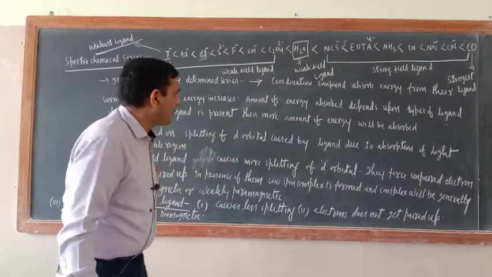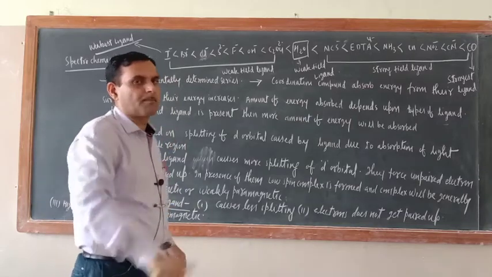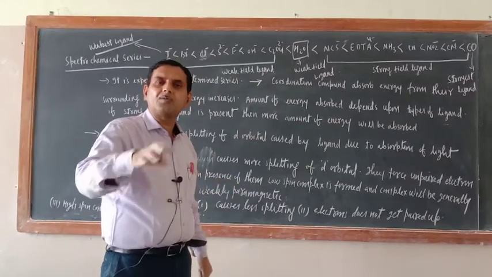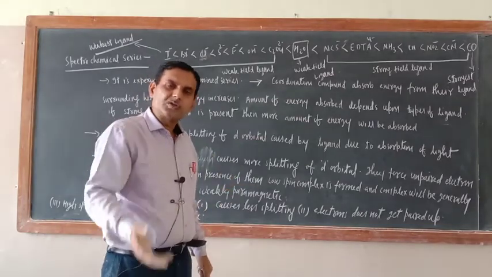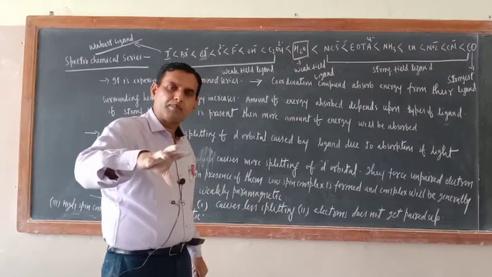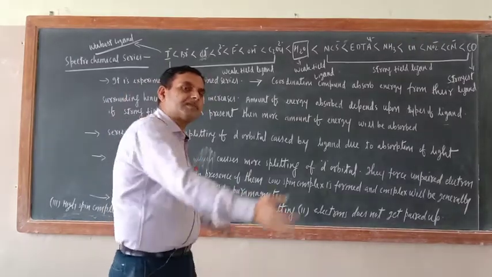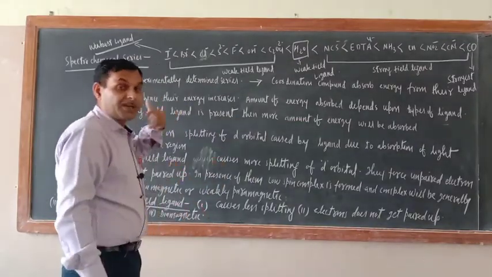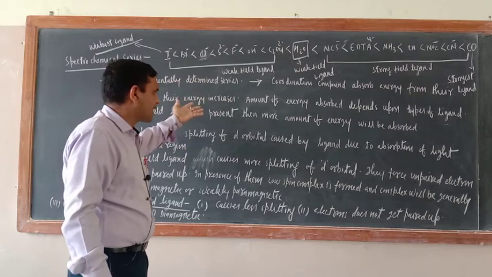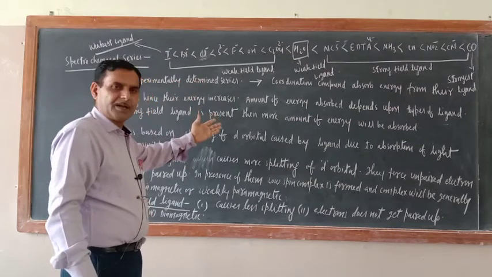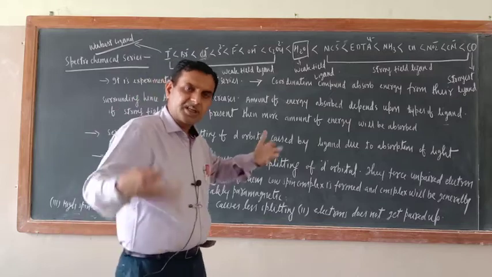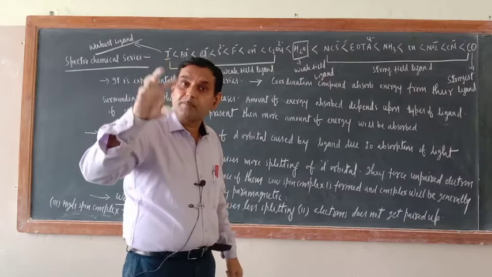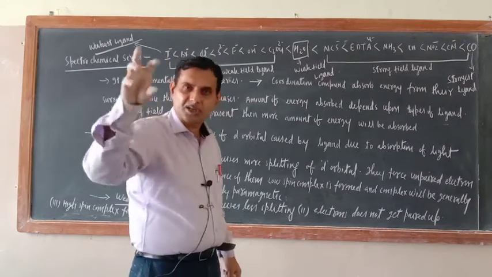Okay, that is there. Now just see, suppose one coordination compound is there. Coordination compound means central metal atom and ligands. So try to understand: the coordination compound absorbs energy from the surrounding. In this way their energy will increase. Of course their energy will increase. So the amount of energy, how much energy that coordination compound will absorb, depends upon the type of ligand present in that coordination compound.